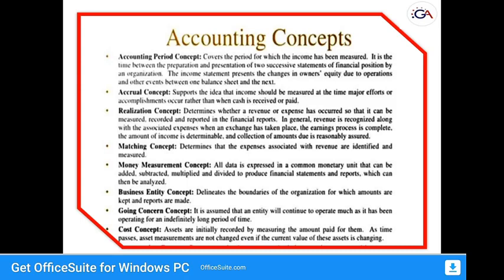And next one is the money measurement concept. So in this concept, only those transactions are recorded in accounting.